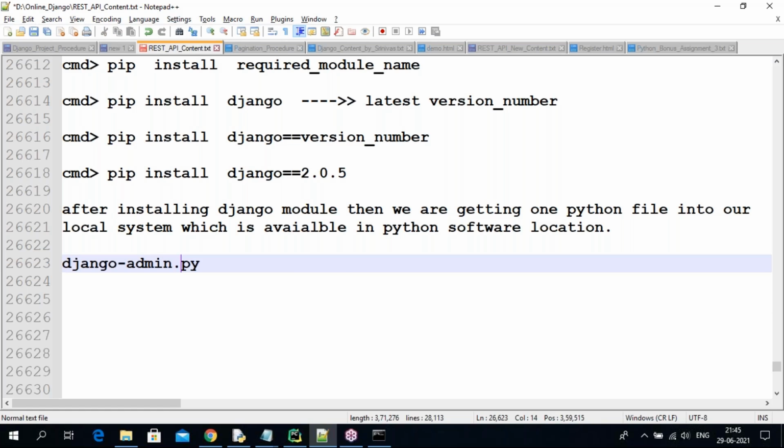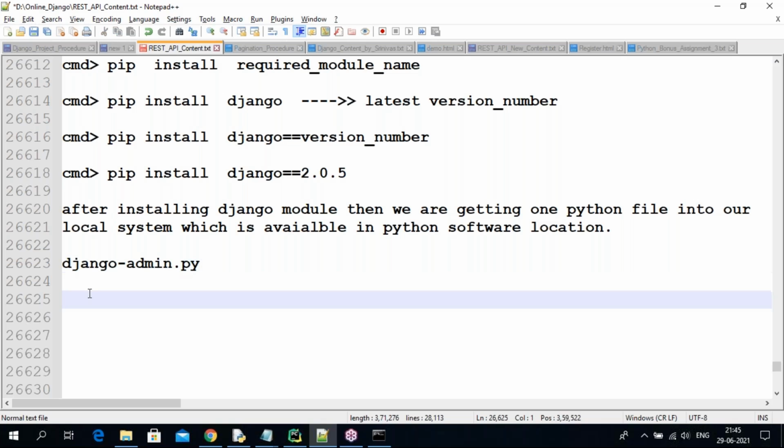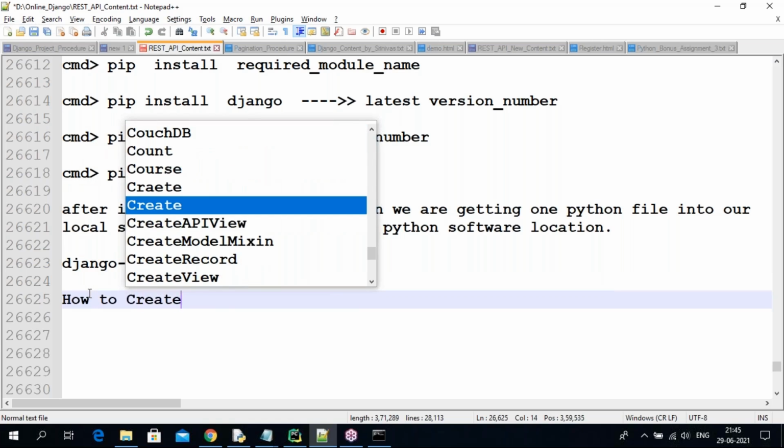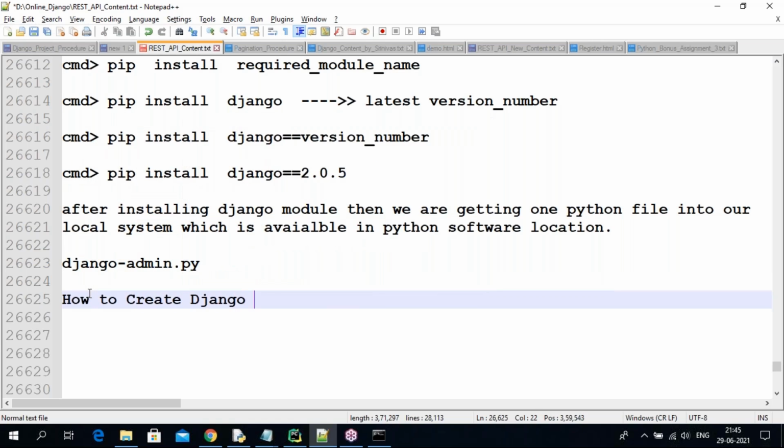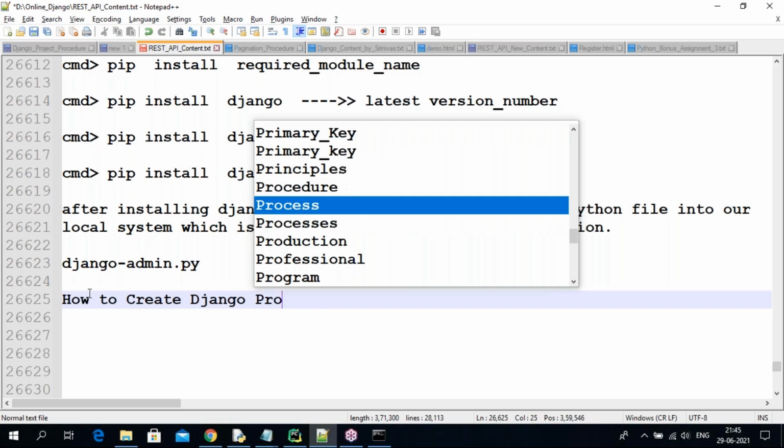So a Django project, if you want to create an employee project, student project, article project, like that, we use the django-admin file to create the Django project. How do we create a Django project?